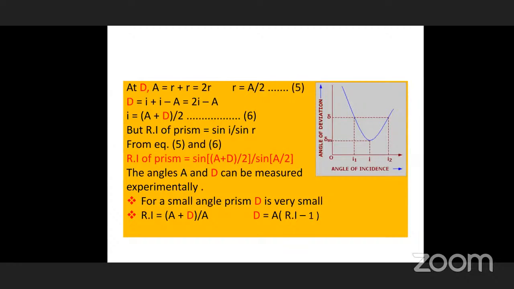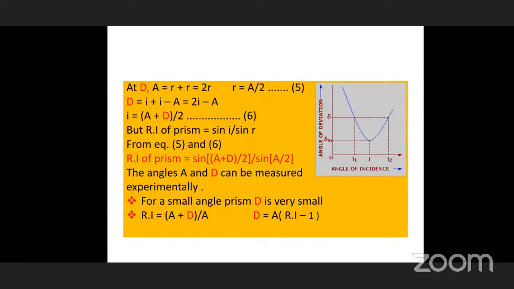We are using approximations. Sometimes while taking derivations in mirror equations also, we have observed this type of approximation, tan theta equal to theta, sin 2 theta equal to only 2 theta. If the angles are very small, instead of sine and tan values, you can take only the angle. So removing sine and the division by 2, what is the refractive index? A plus D only remains in the numerator and only A remains in the denominator. Therefore, refractive index is equal to (A plus D) by A.